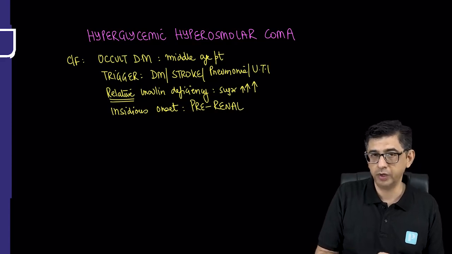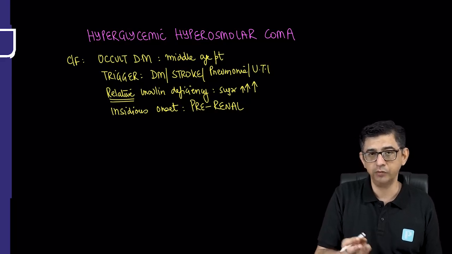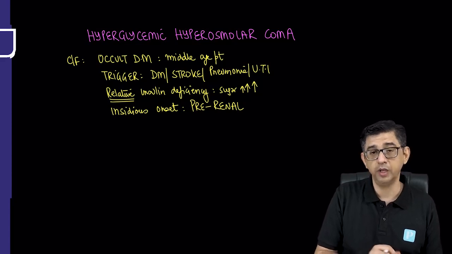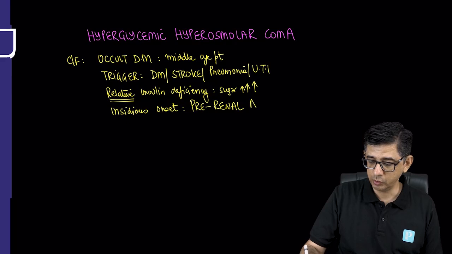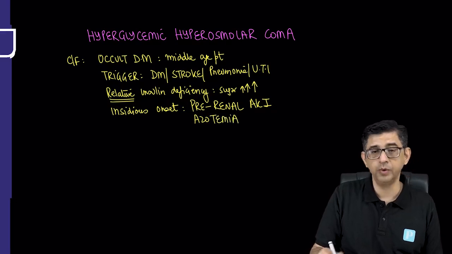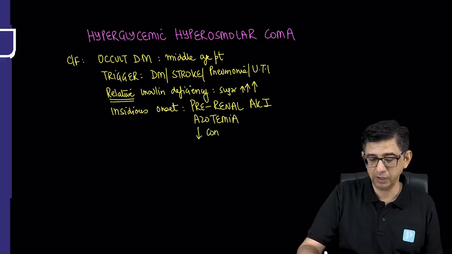It can even cause osmotic diuresis. So the ongoing losses will trigger dehydration in this chap. The input will not be corresponding to the output, and therefore the dehydration component can be severe enough for this person to go into pre-renal AKI. There can be development of azotemia, and that is when the encephalopathy component or a decrease in the level of consciousness of this patient will occur.